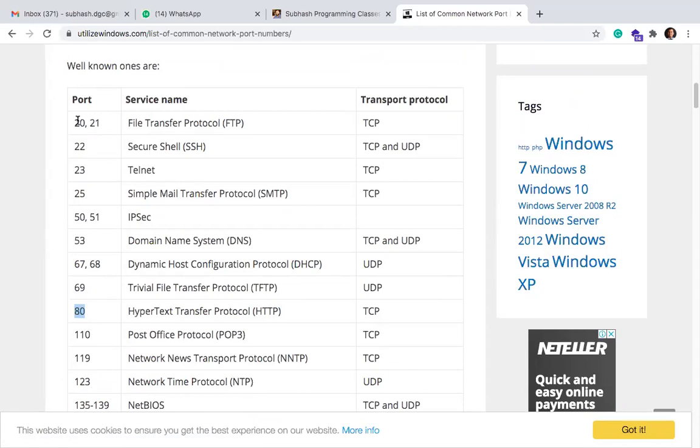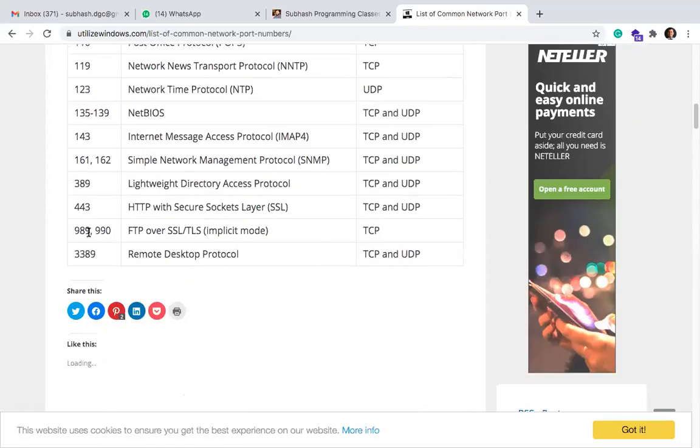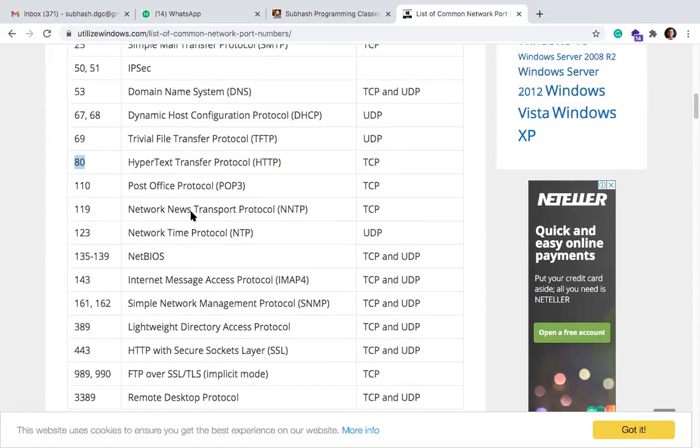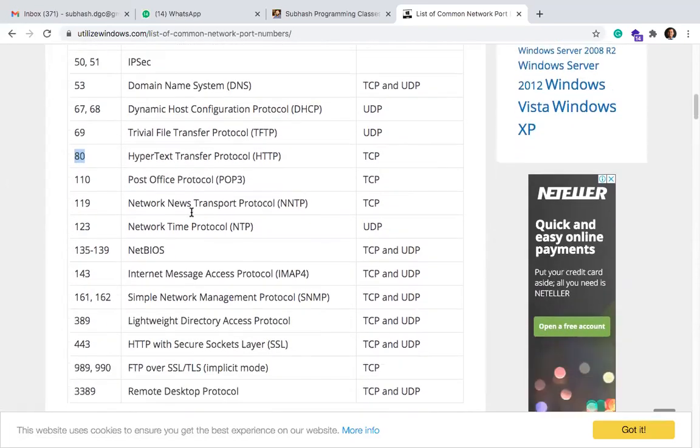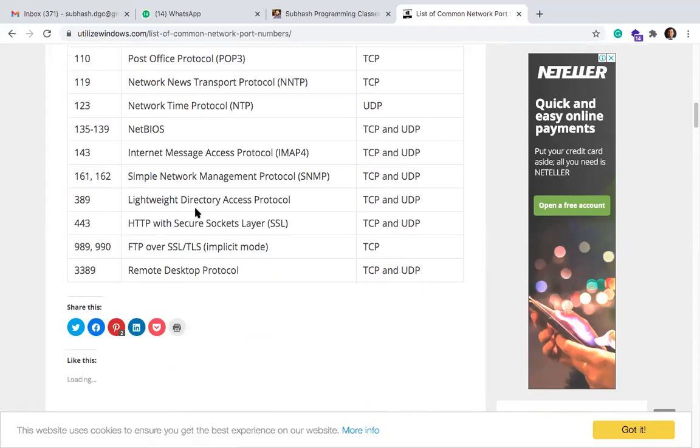Anyways, chalo. So did you see these port numbers 20, 21, 22, 23, 25, 50, 51 and all that? These are some standard port numbers already being used by other programs, which you cannot use. So you have to use those port numbers which are not used by others. Did you get that, guys? Everyone in the class, did you get that?